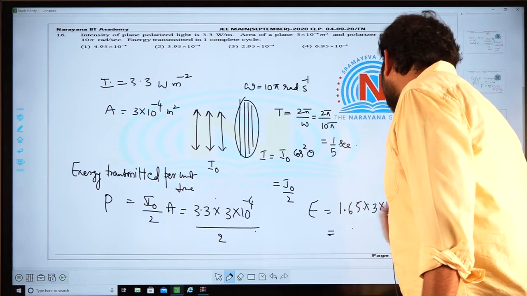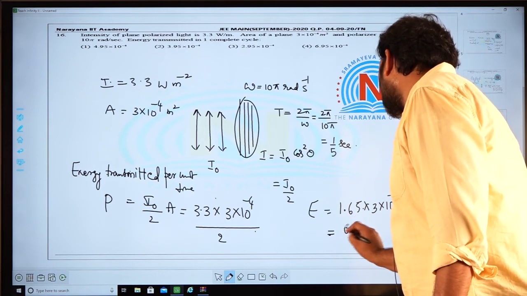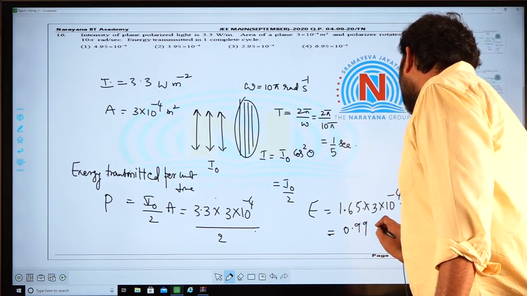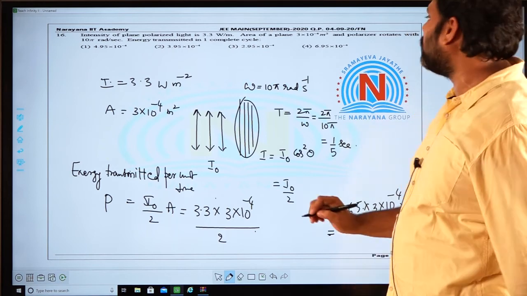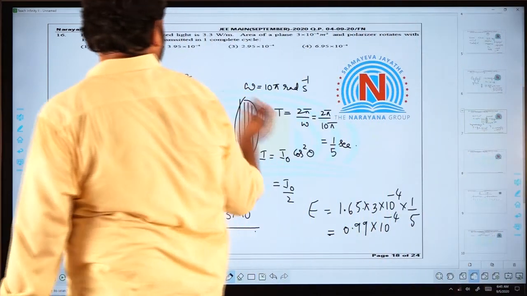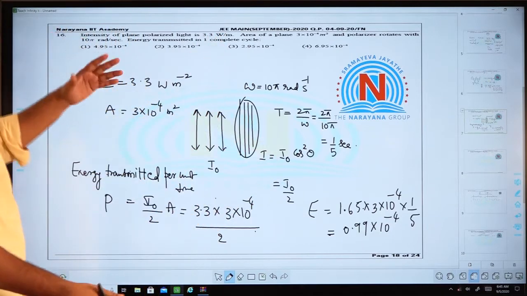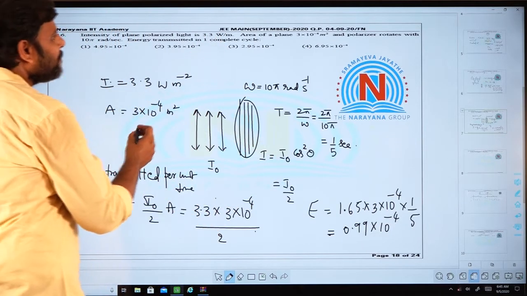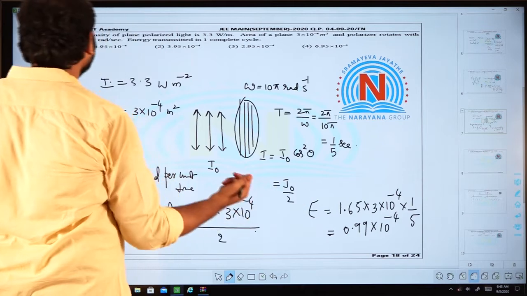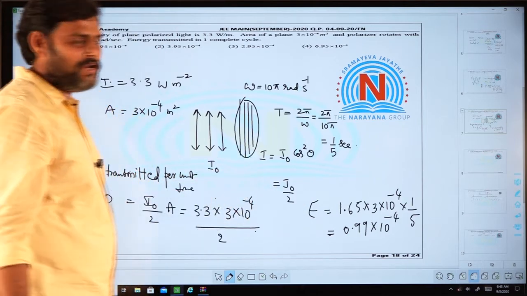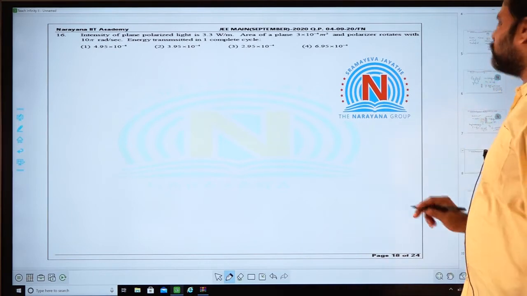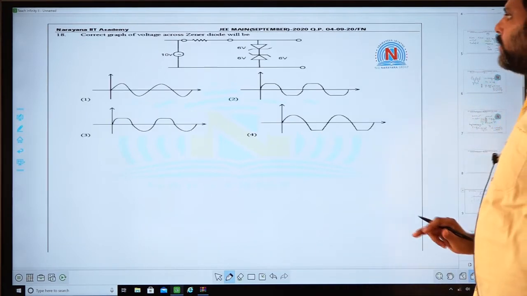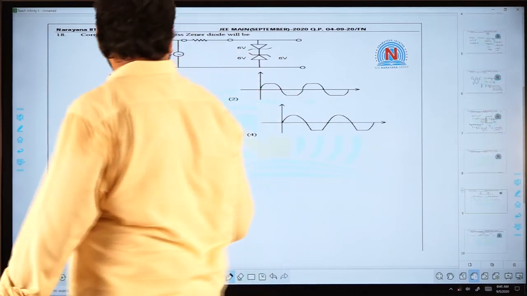So, I think it is 0.33, so 0.99 into 10 power minus 4. So, it will be of the order of 10 power minus 4. These are not the exact numbers given, so you can pick the order as 10 power minus 4, nearly 1 into 10 power minus 4.